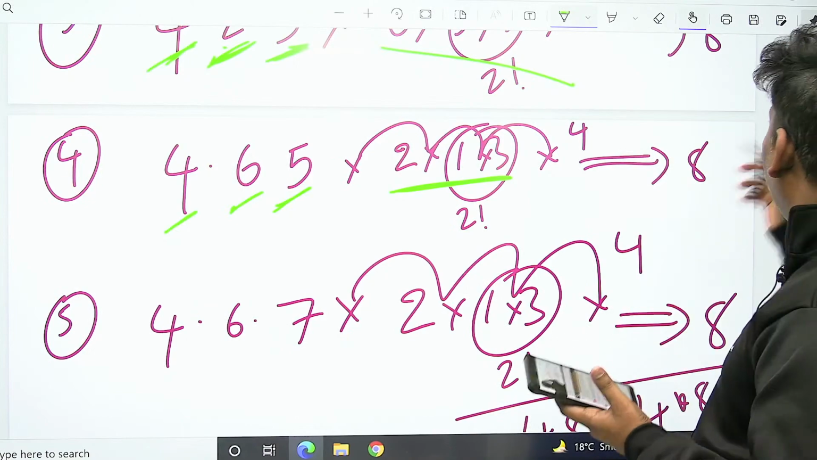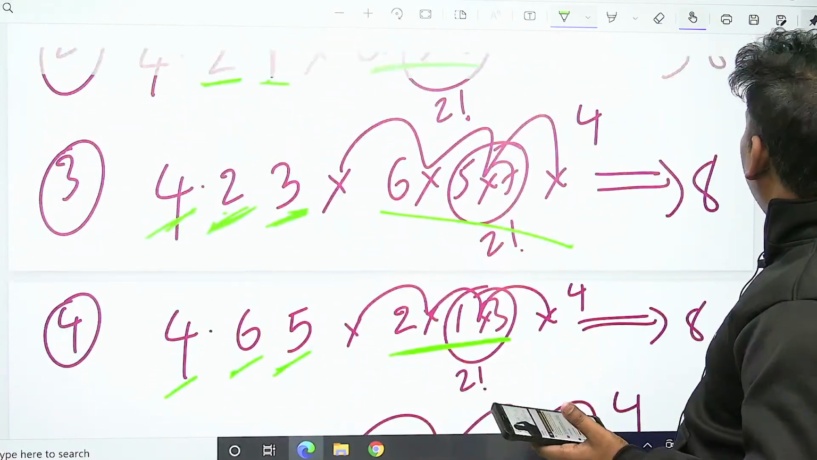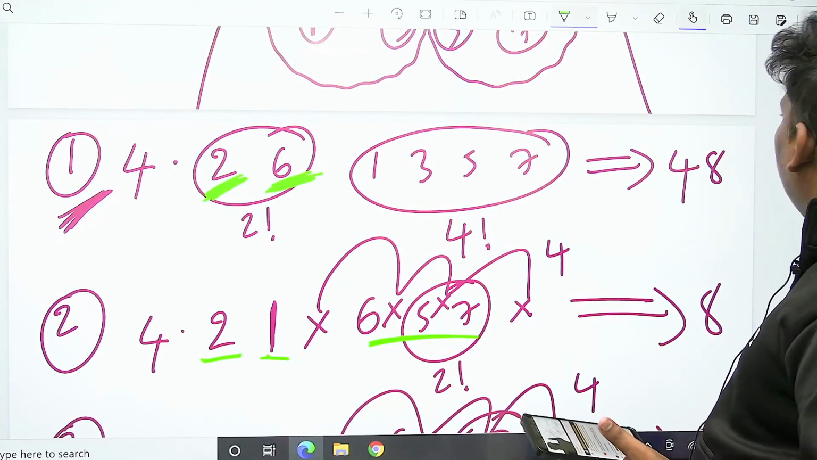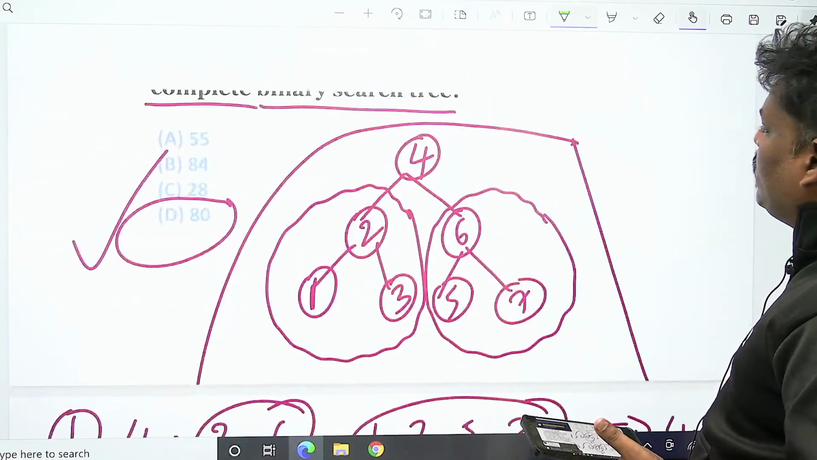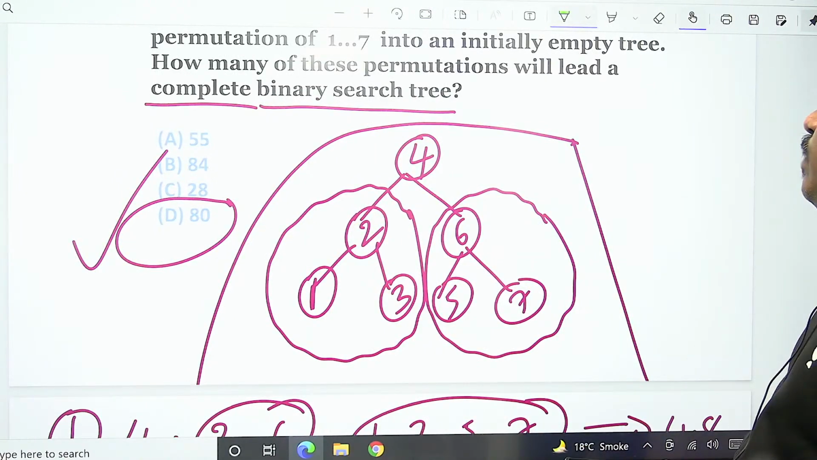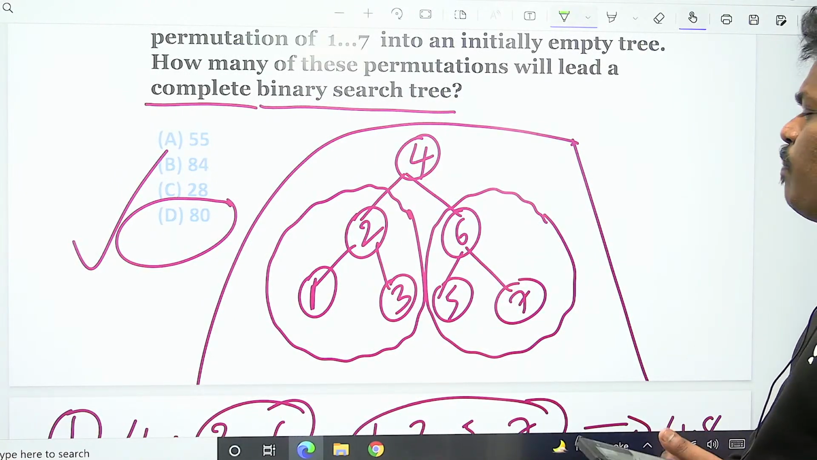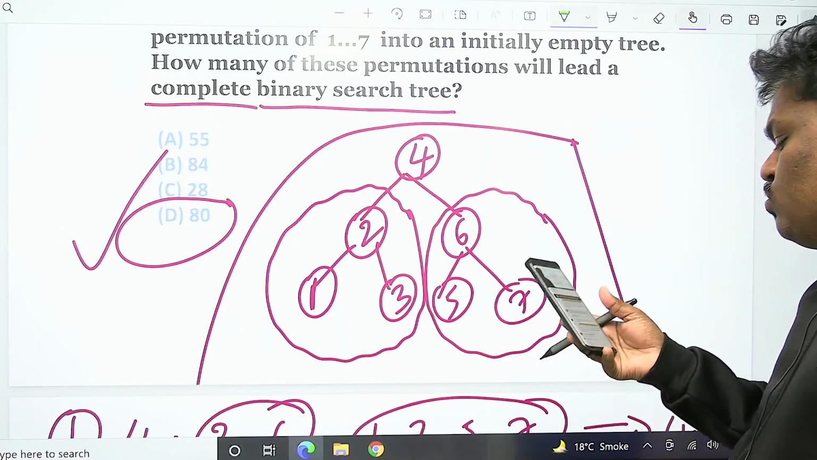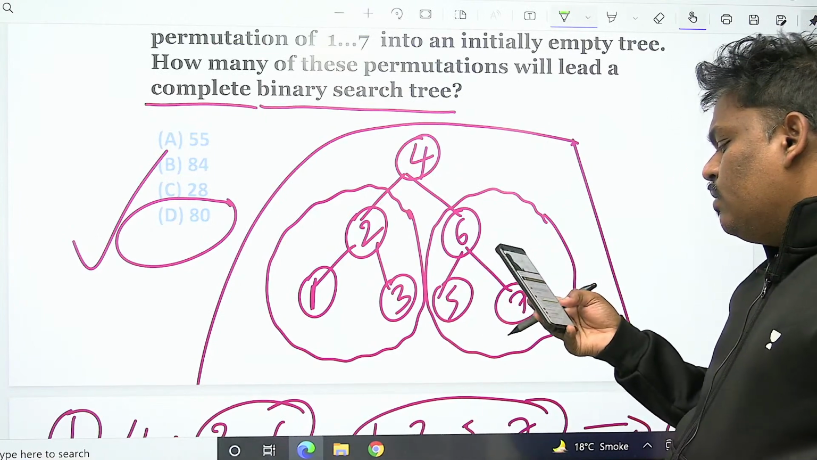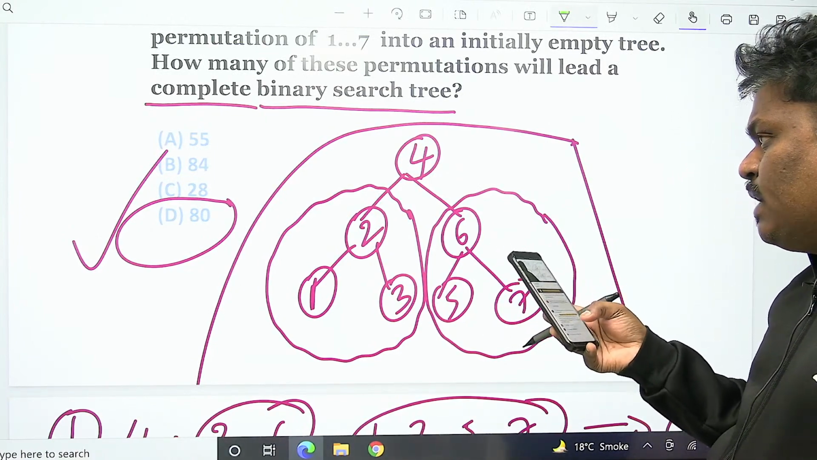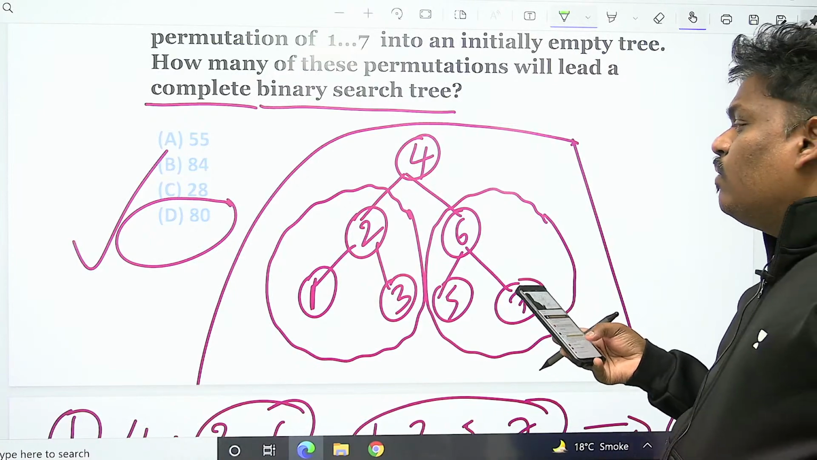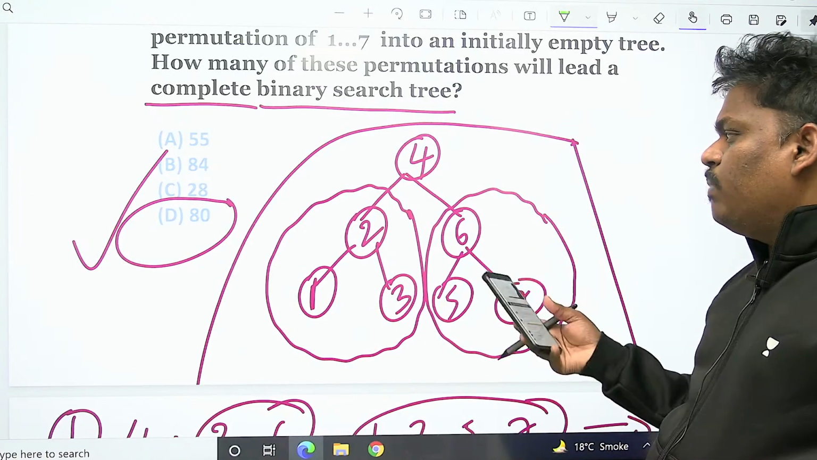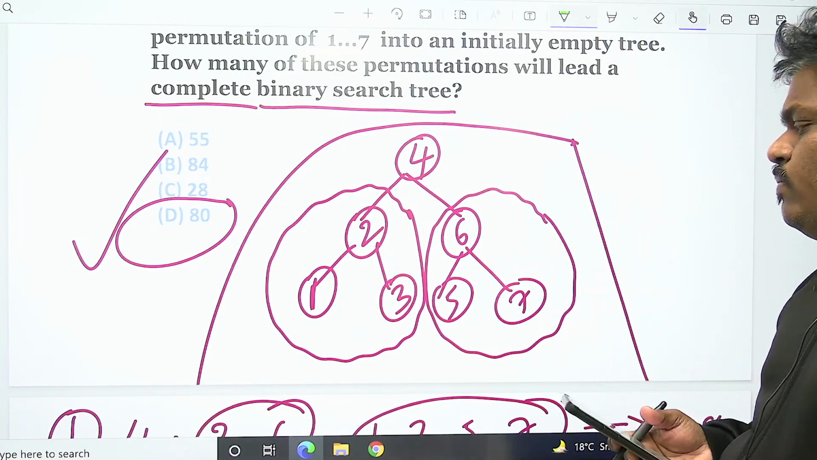But here it is not the total number of BSTs. What is this? To get this kind of BST, what will be the answer? If you apply the formula, it will give all possible BSTs. The person who gave the answer 2n Cn by n plus 1, this formula is for 1 as the root, 2 as the root, 3 as the root, every possibility, but here only 4 as the root.